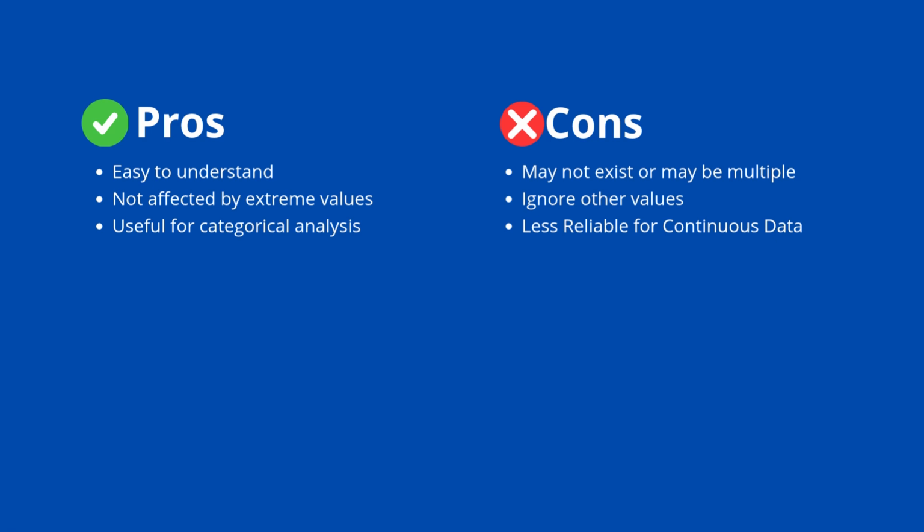Cons: if you see our examples, in the third example there is no mode, and if multiple values occur the same number of times, then we have multiple modes. That's the problem with the mode. In some data sets you will get multiple modes, and in some you don't get any mode. It also ignores the other values. It only focuses on the values which occur most frequently, and others get ignored.